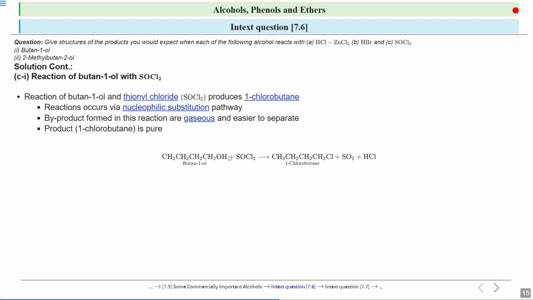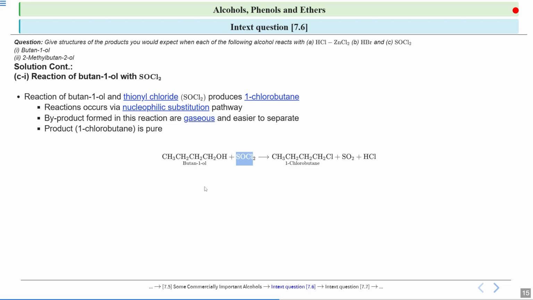So what will happen? Your oxygen will attack your SOCl2, and you will see that the sulfur and its groups get attached to this oxygen. So now this oxygen will have a positive charge. Here is this oxygen: to it one hydrogen is bonded and one sulfur, and to this sulfur two chlorines and one oxygen are bonded. Now what will happen in the second step?